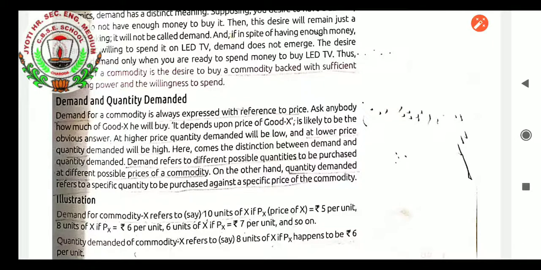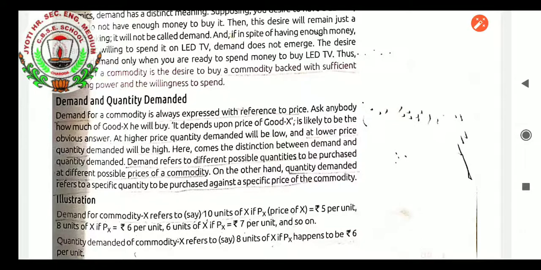Next we will learn demand and quantity demanded. What is demand and quantity demanded, students? Demand for a commodity is always expressed with reference to price. Ask anybody how much of good X he will buy. It depends upon the price of good X is likely to be the obvious answer. At higher prices, quantity demanded will be low, and at low prices, quantity demanded will be high. Here comes the distinction between demand and quantity demanded.